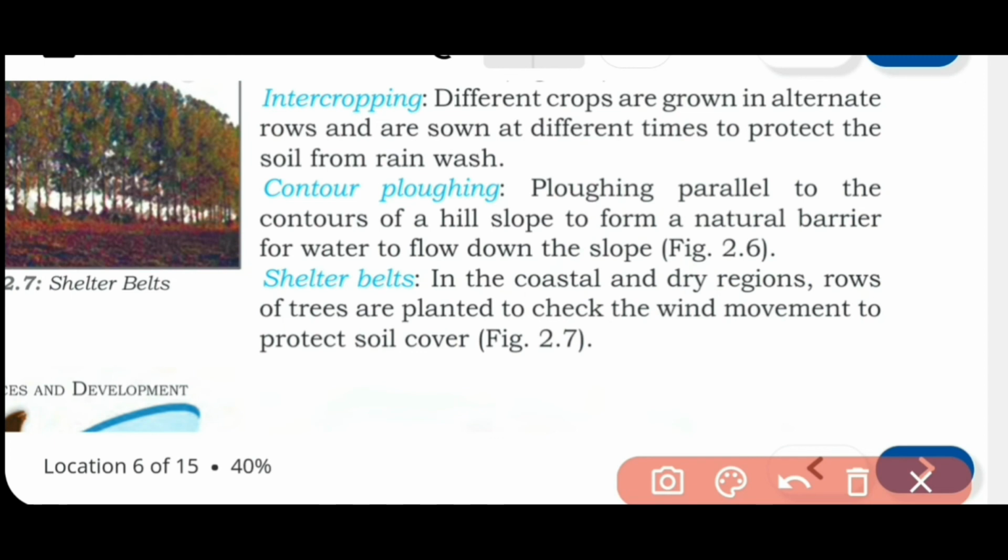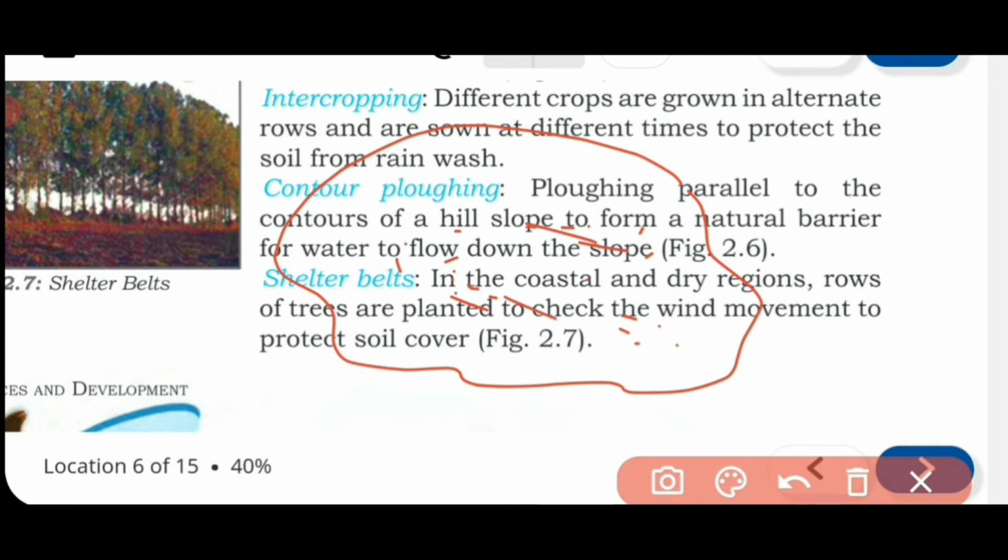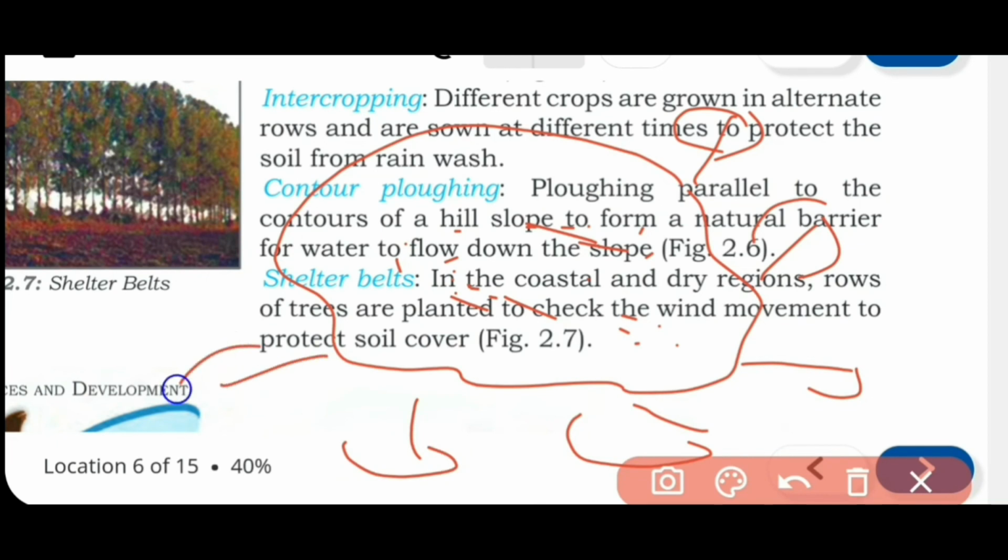Dry area means deserts. Suppose there is a desert. In the desert the soil will move because of the winds, but around the desert we will grow the plants. Now whenever the wind tries to carry the sand from there, these plants will obstruct the wind, and the speed of the wind will be reduced.